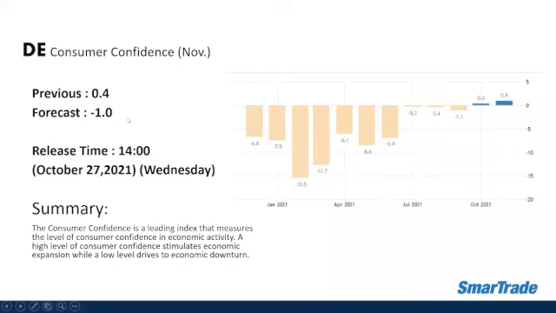Let's have a quick market recap on yesterday's data. First, we have the consumer confidence for Germany for the month of November. The previous data is 0.4 and the market forecast is -1. The release time yesterday was 2 p.m. And the actual data was 0.9, so it beats the market forecast and the previous data as well.